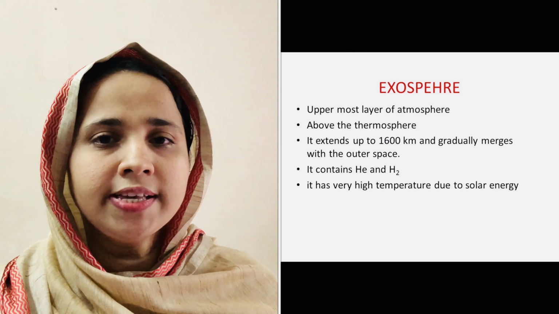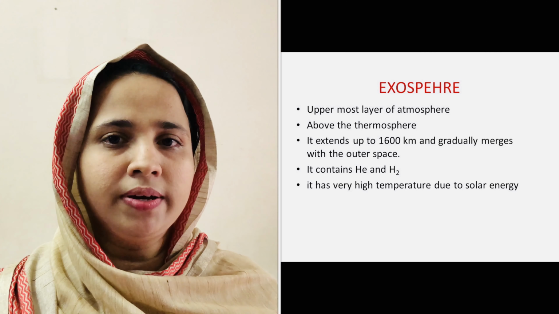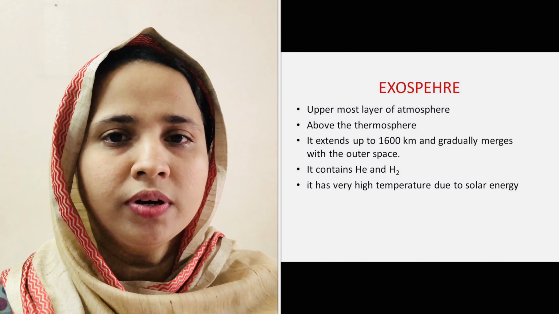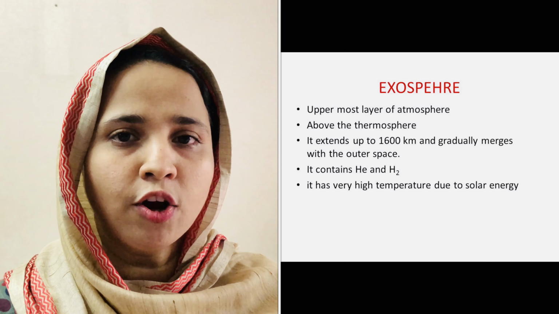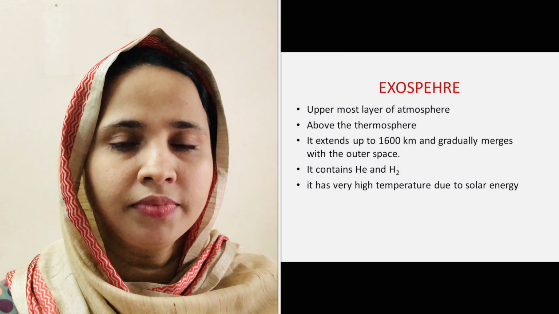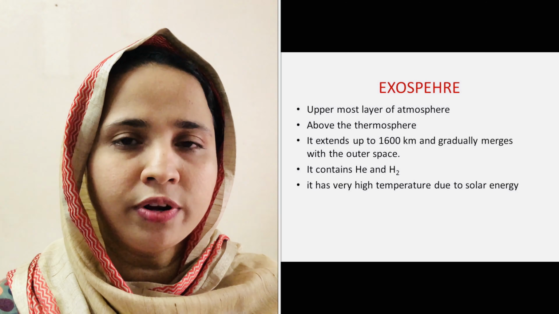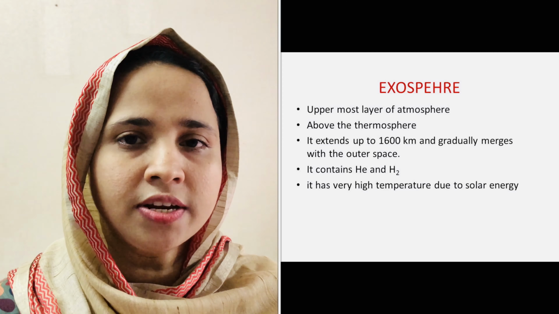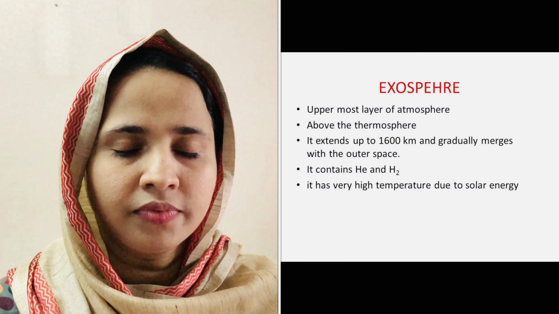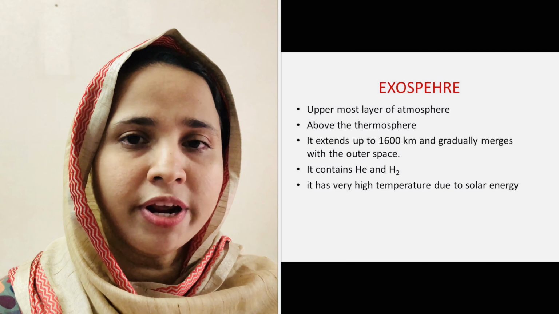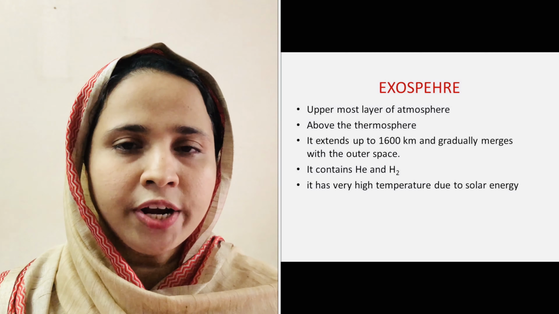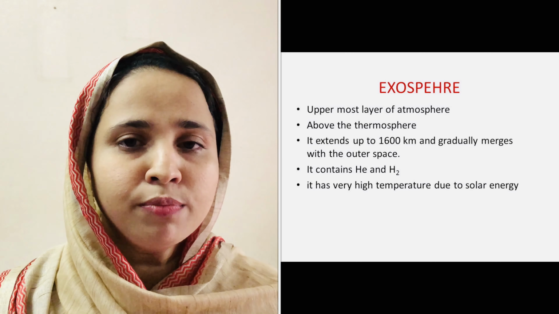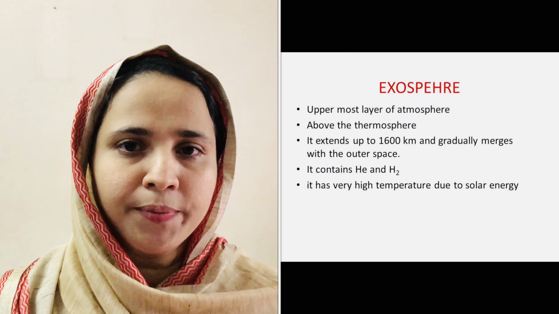The exosphere is the uppermost layer of atmosphere. It extends up to 1600 km and gradually merges to the outer space. It contains atomic particles of hydrogen and helium. It has a very high temperature due to solar energy. These are the major layers of atmosphere, that is troposphere, stratosphere, mesosphere, thermosphere and exosphere.